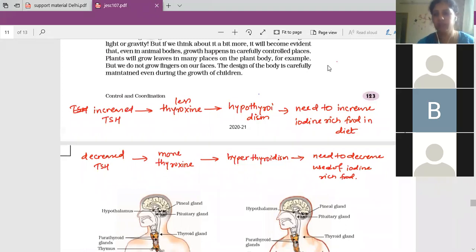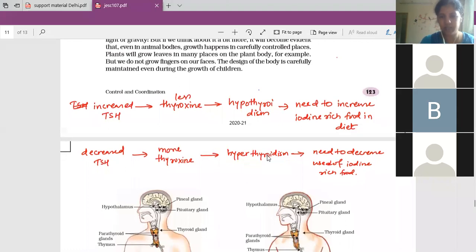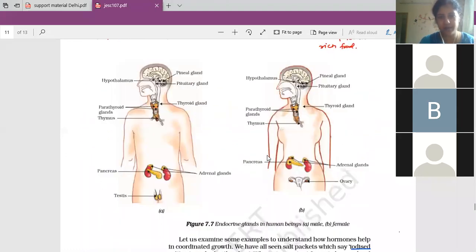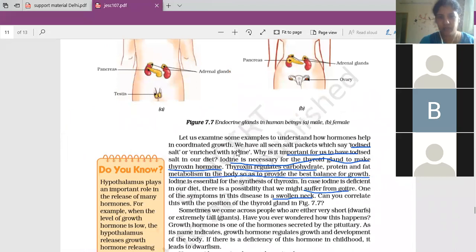Fine, that is about the thyroid gland. Here they have not explained much, they have explained only the goiter part. Here it is given, if you want to underline this. These are the important points. Iodine is necessary for the thyroid gland to make thyroxine hormone. Thyroxine regulates carbohydrate, protein, and fat metabolism in the body so as to provide the best balance for growth.